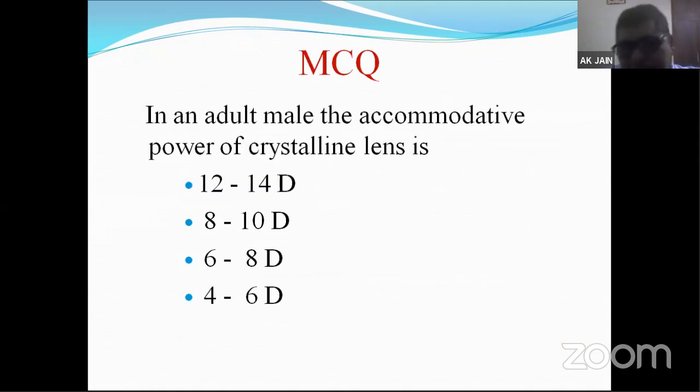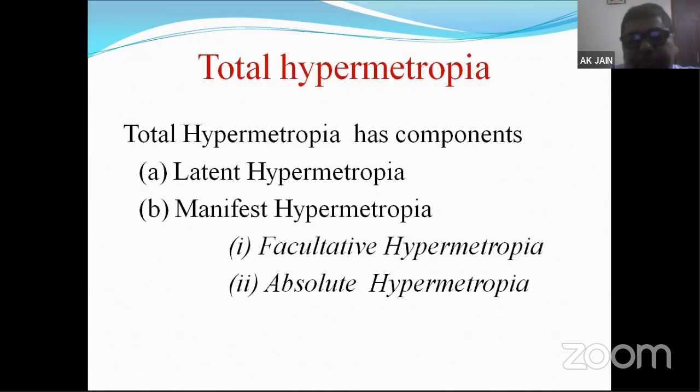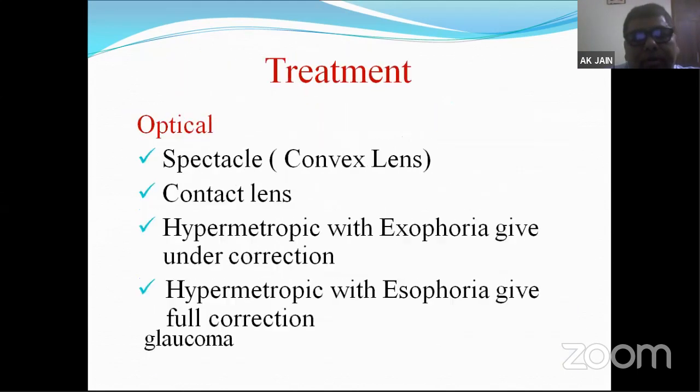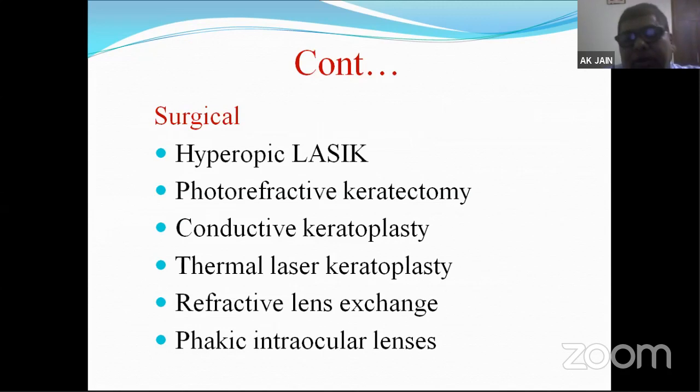This MCQ: what is the normal adult accommodative power of the crystalline lens? As I told you, a person is born with 12 to 14 or 14 to 15 diopters of accommodative power, and in a normal adult the power reduces to 6 to 8 diopters. And at the age of 40, it becomes 2 to 3 diopters. That's why we have to use near glasses to see near objects. That's all. These 3-4 MCQs were there.